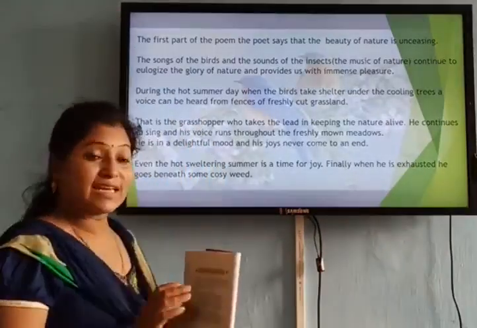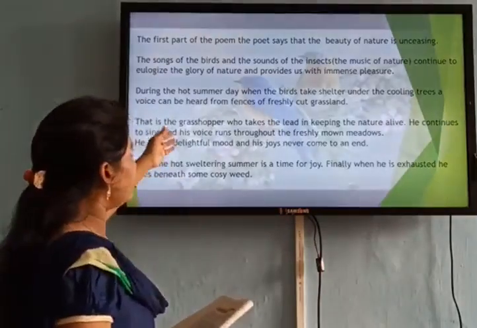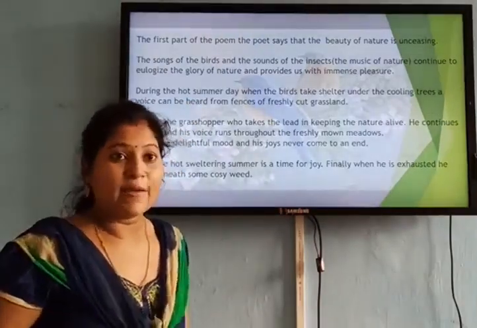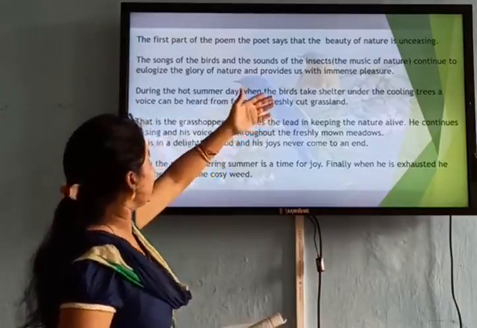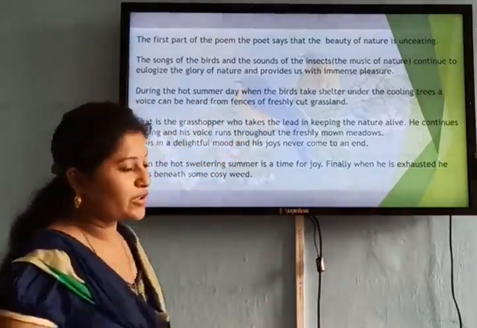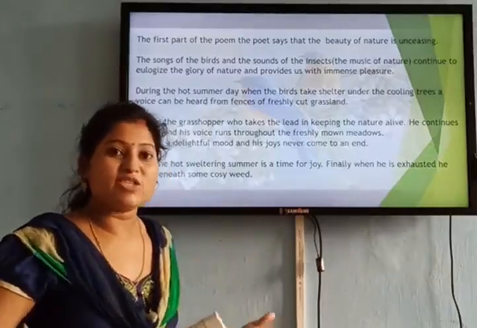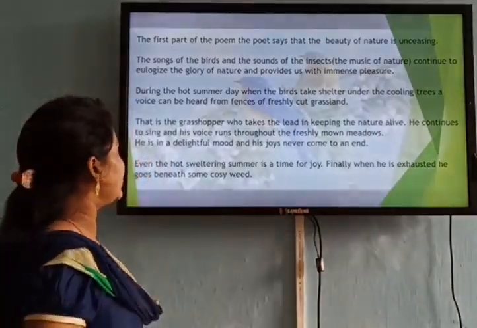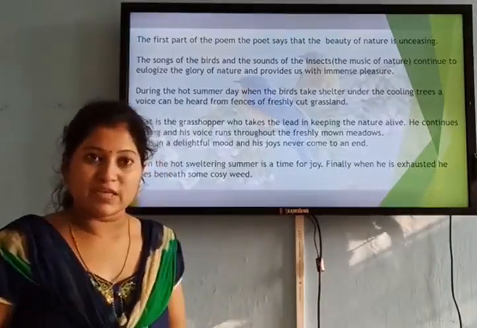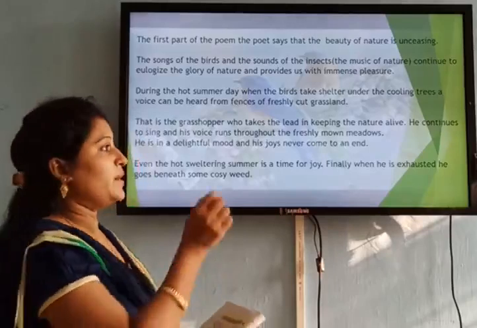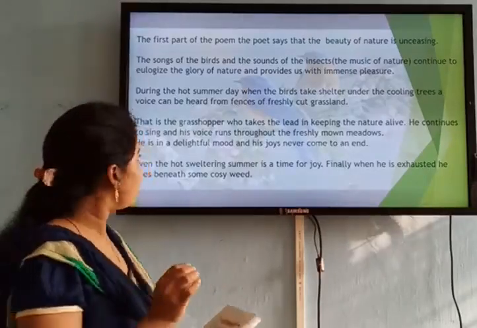So again I want to repeat, the poetry of earth is never dead because the songs of the birds and the sounds of the insects continue to eulogize the glory of nature. Eulogize means to praise. They praise the glory of nature and provide us with immense pleasure. So the poetry of the earth consists of the music of the earth. Is it clear to everybody?